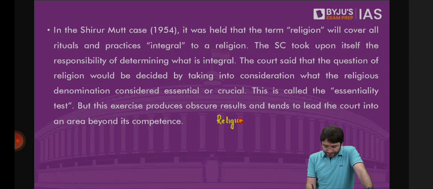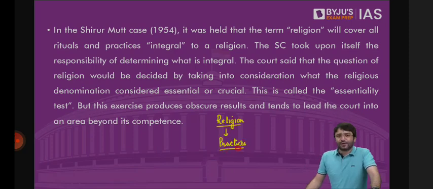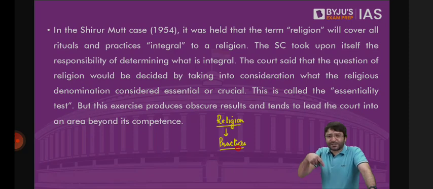And in this religion, there are some practices that you follow. What is mentioned under Article 25? Subject to public order, morality and health, and subject to other provisions of this part. And what is this part? Part 3 of the Constitution. What does Part 3 of the Constitution talk about? Freedom of equality, right to equality, right against discrimination.